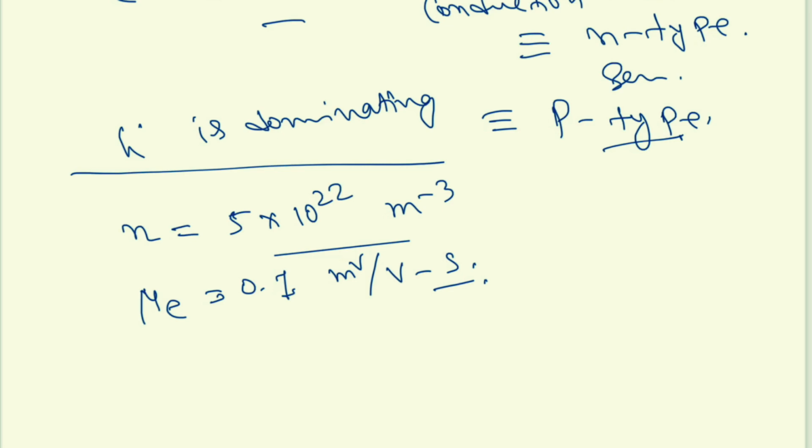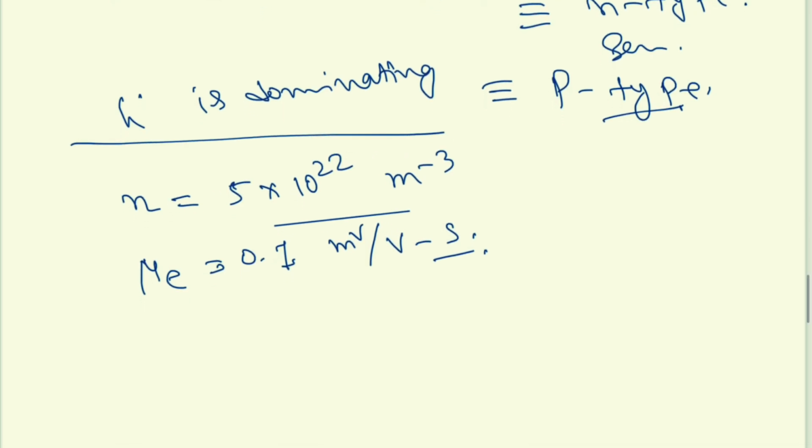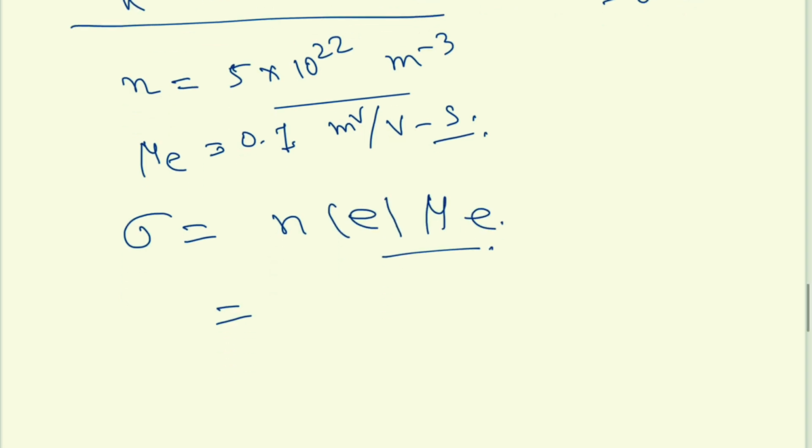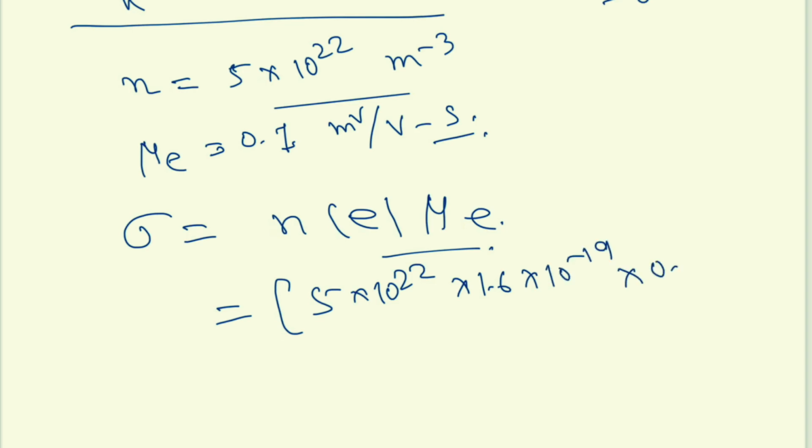A large number of carriers are actually generated compared to intrinsic. So the intrinsic carrier concentration in this case is negligible, right? However, we will go in that way, n into charge into mobility. I am putting in the values, 1.6 10 to the power minus 19 into 0.1.